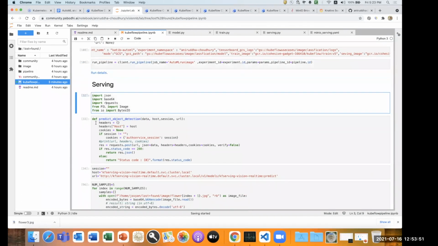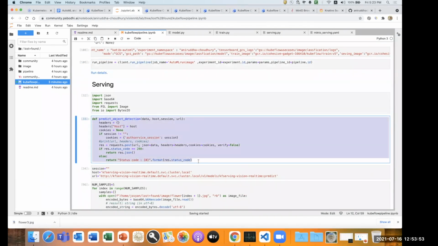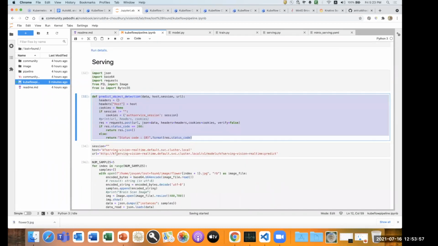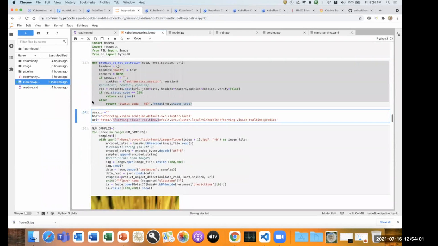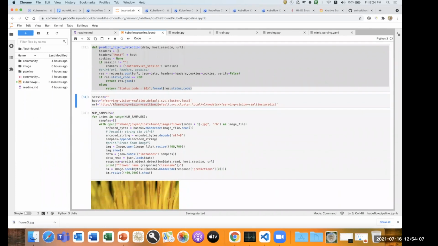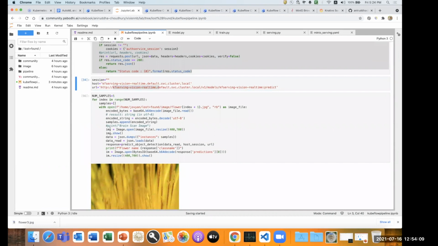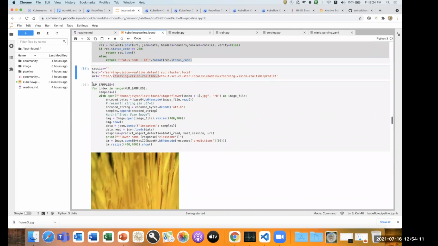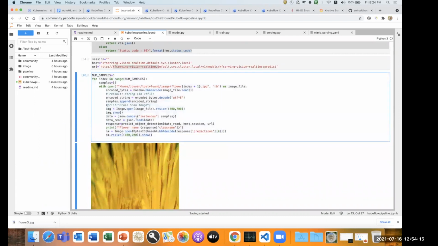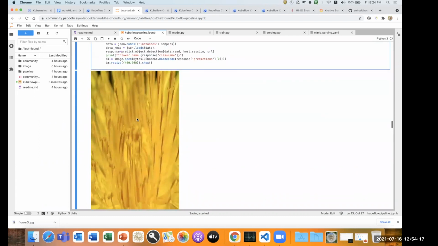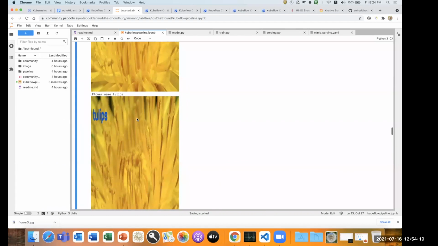So let's say I have a predictor and I'm connected to the internal DNS of my KF serving endpoint, and I've got it connected to the session of my particular inference service. And I have a set of images, multiple images, which I want to predict. So I will replicate the same scenario. This is a batch prediction on KF serving, which will serialize, encode or decode the image on top of that, and it will predict.